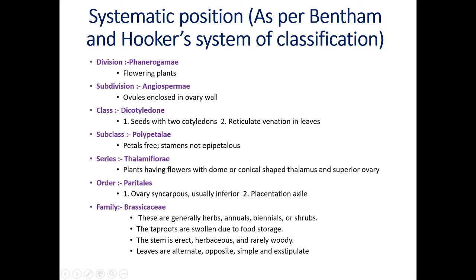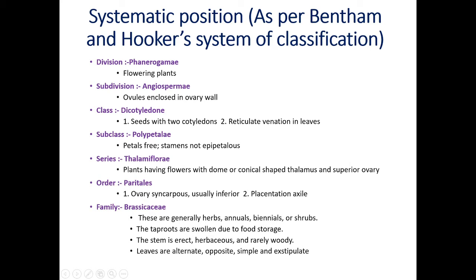Second reason, placentation axile. Axile placentation means if the seeds or ovules are attached on the axis of the placenta, the fertile placenta, this type of placentation is called axile placentation. If you cut a citrus fruit, you will get axile placentation. This is the best example of this type of placentation.